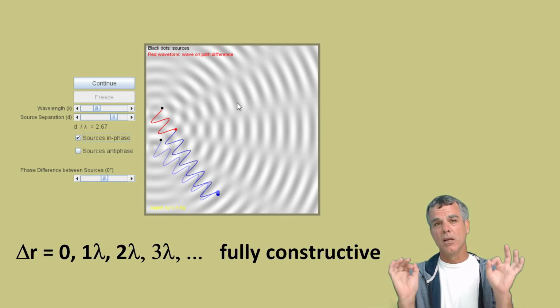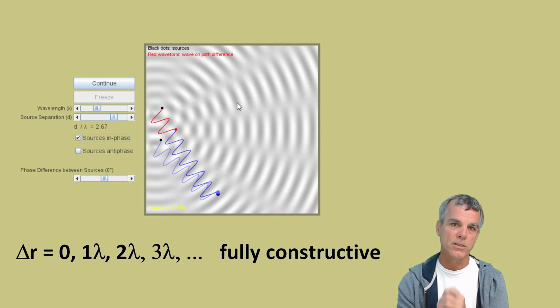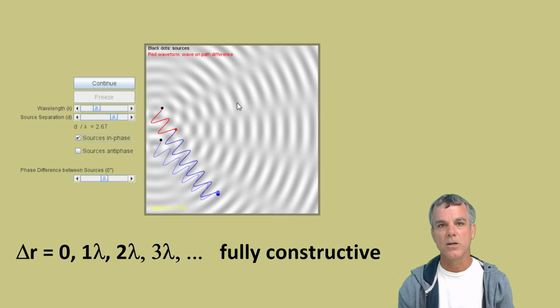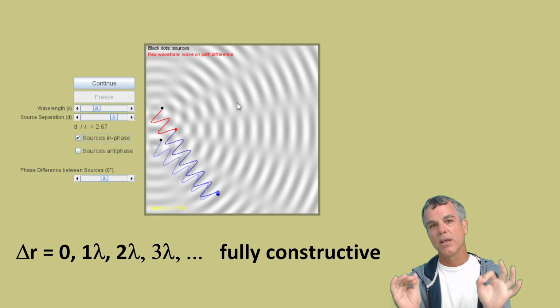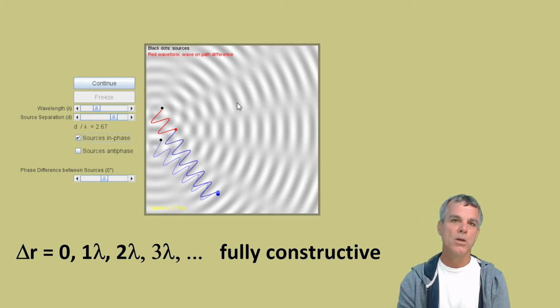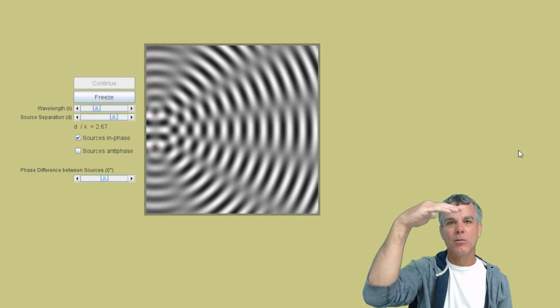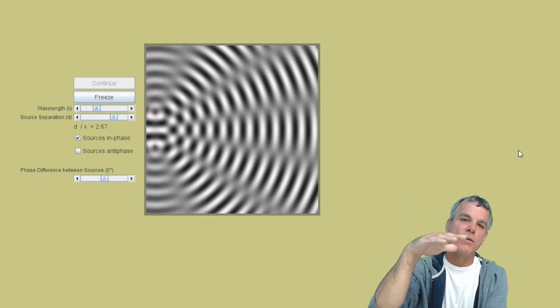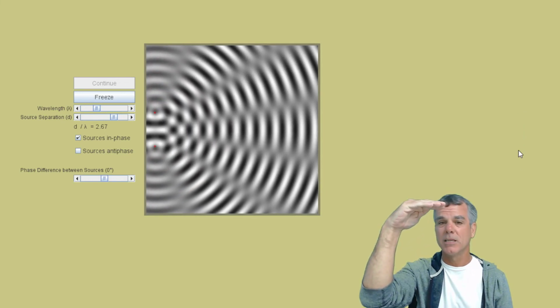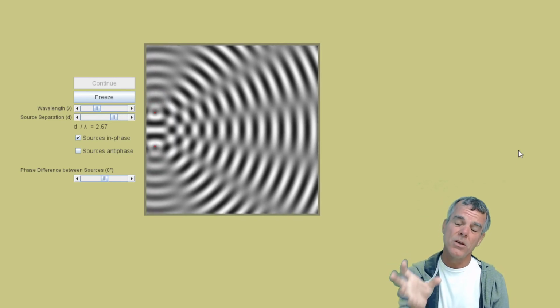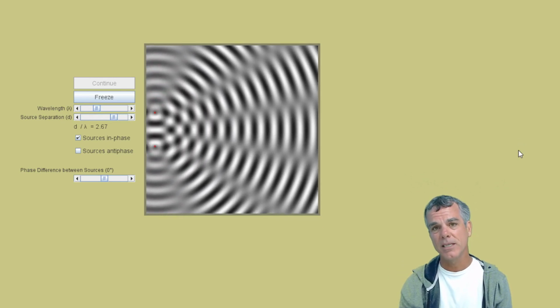So the condition for fully constructive interference for 2 identical waves that start off in phase is if the path length difference delta R is 0, or 1 wavelength, or 2 wavelengths, or 3 wavelengths, and so on. So when are we going to end up with fully destructive interference? Well, in essence, when the peak from one wave matches the trough from another wave, or when one wave is at a maximum, the other one is at a minimum, then those 2 waves are exactly out of phase and will produce fully destructive interference.